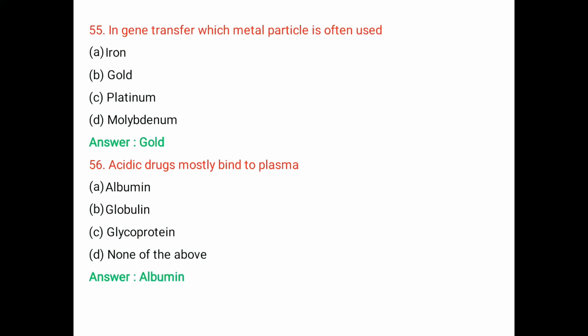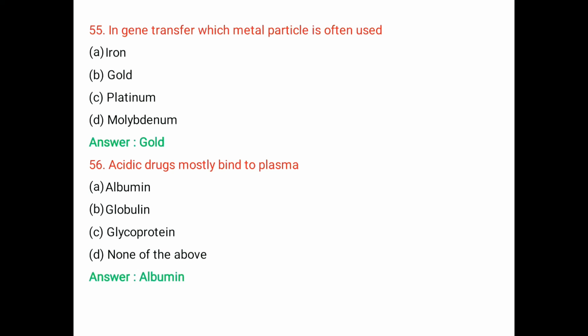Question number 55. In gene transfer, which metal particle is often used? A. Iron, B. Gold, C. Platinum, D. Molybdenum. The right answer is gold. Gene transfer through a gene gun is a part of the biolistic method. During this method, DNA or RNA adheres with gold to form a DNA particle complex. This complex is bombarded on the targeted tissue to produce the effect.